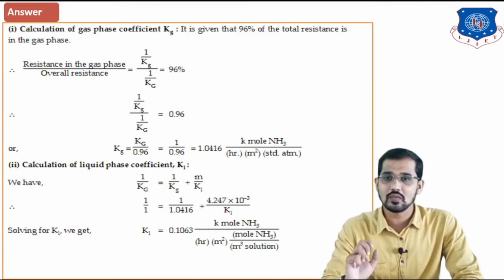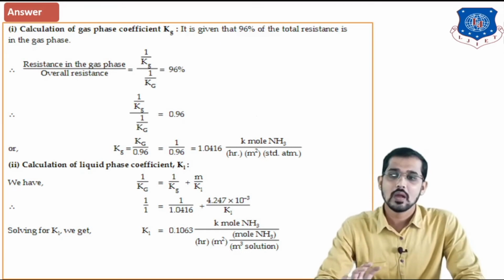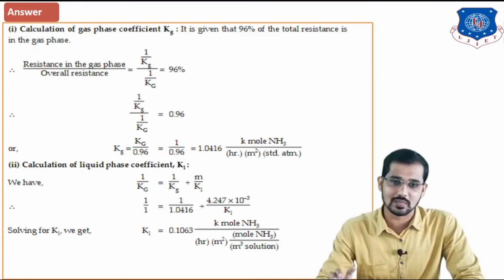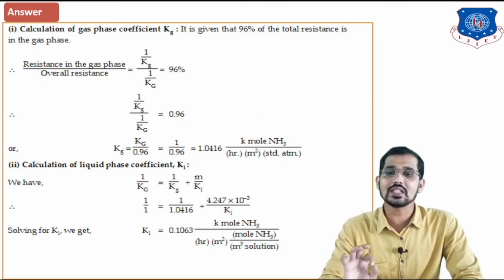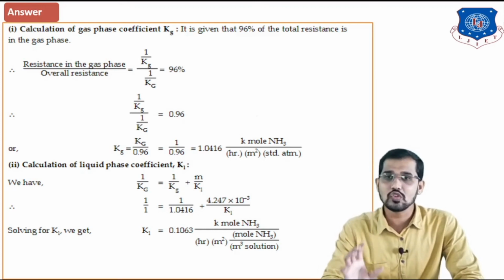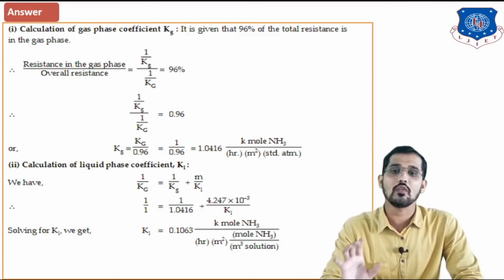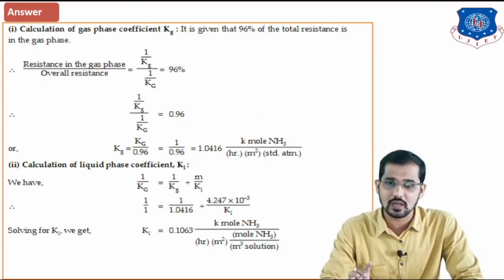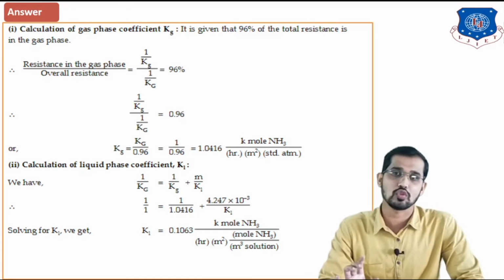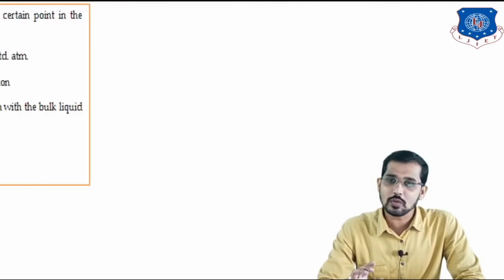After putting all these values, you will get 1 divided by 1 is equal to 1 divided by 1.0416 plus 4.247 into 10 raised to minus 3 divided by KL. After solving these terms, you will get small KL is equal to 0.1063, meaning the individual mass transfer coefficient for the liquid phase is 0.1063 kilomole of NH3 divided by hour per meter square moles of NH3 per meter cube of the solution. So this is nothing but the calculation for the gas phase coefficient and liquid phase coefficient.